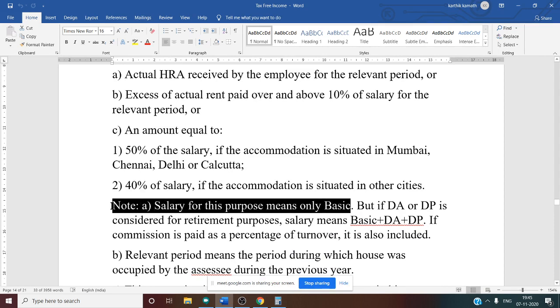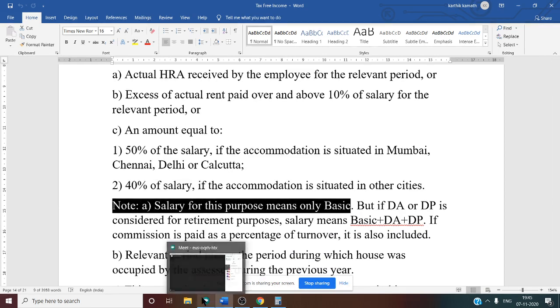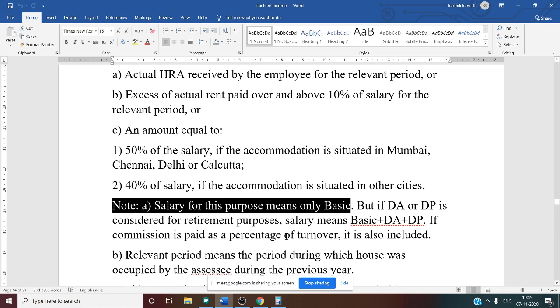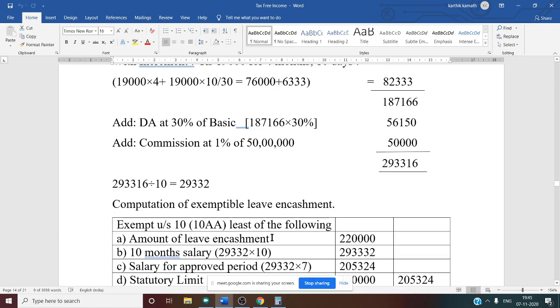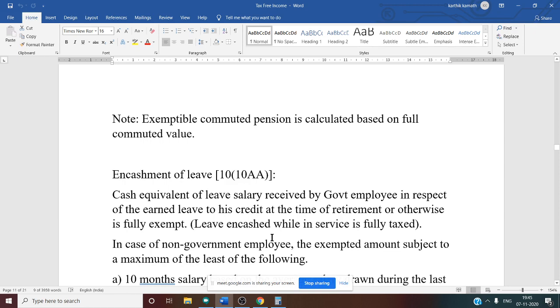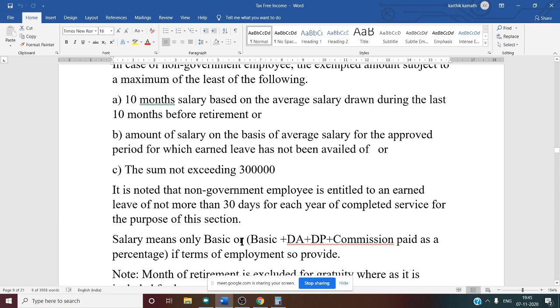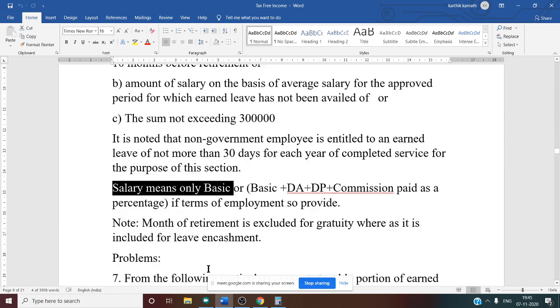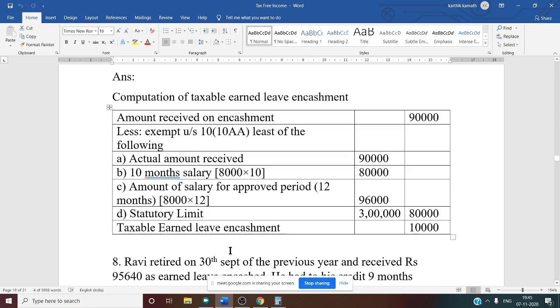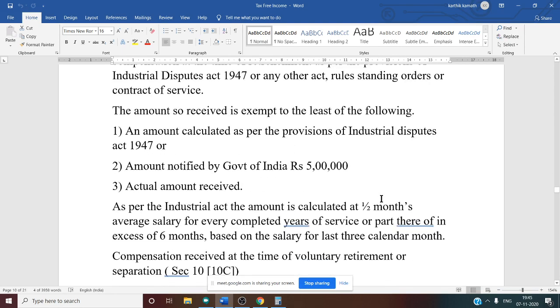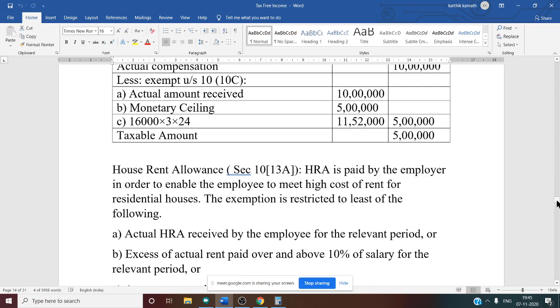Now, next thing is salary. What do you mean by salary? Let us see the salary for encashment of leave once again, because that is very important. Salary means only basic. DA and commission you can include only if they provide it. The same thing applies to HRA. Salary means only basic; DA enters only if it enters retirement benefit.